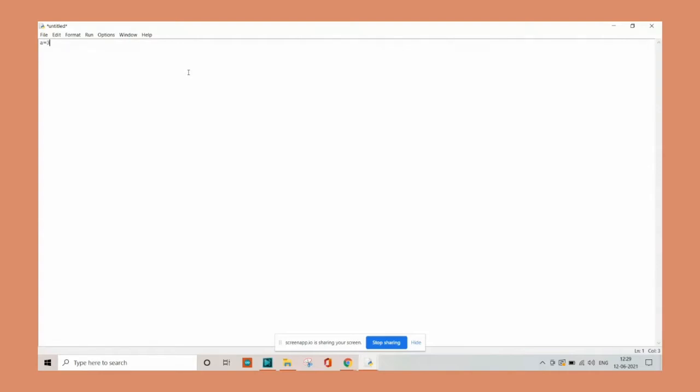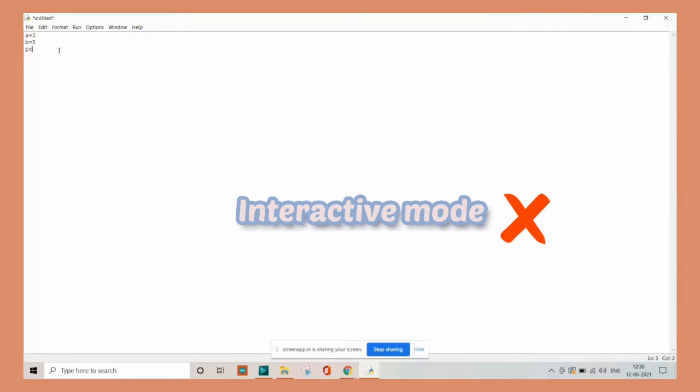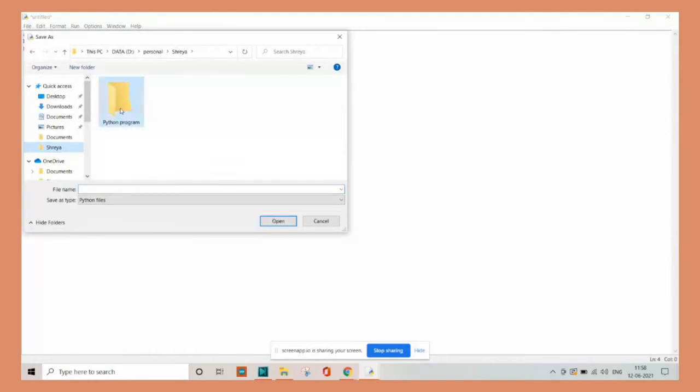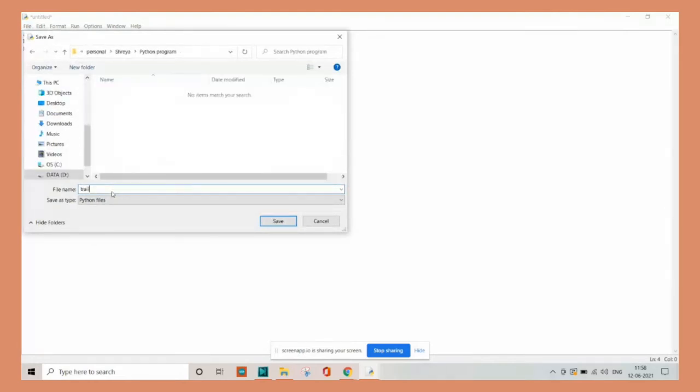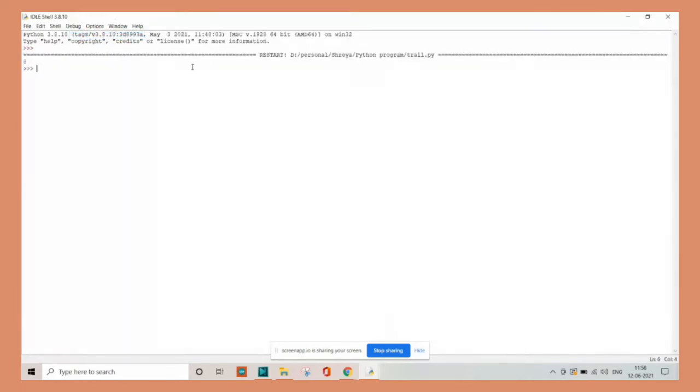In the script mode also, I have done the same operation of the addition of the two numbers 3 and 5. As you can see, if I try to go back to the previous line and edit it, it is possible in the script mode. Now I'm going to continue to write the program in the script mode. Once I press enter, I won't be able to see the answer directly. So I have to save the program. You can give any name to the file and the extension will be .py. This is the extension for Python files. Once you save, click on Run, select Run module and you will be able to see the answer. You can also see the path where you have saved the file.